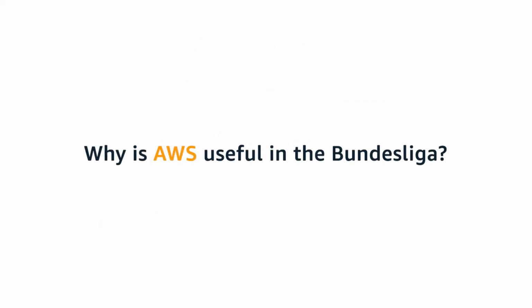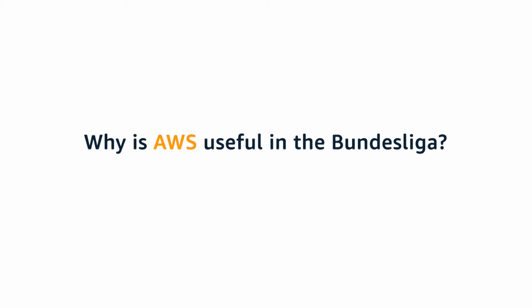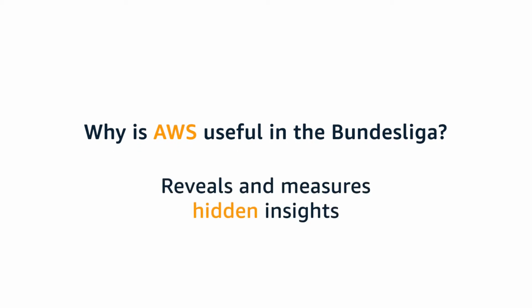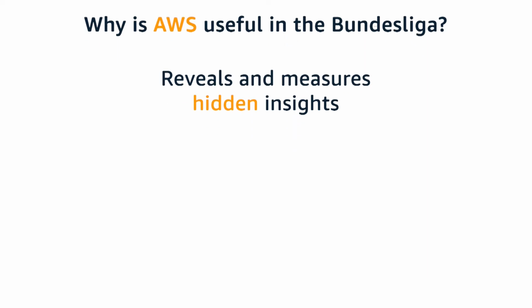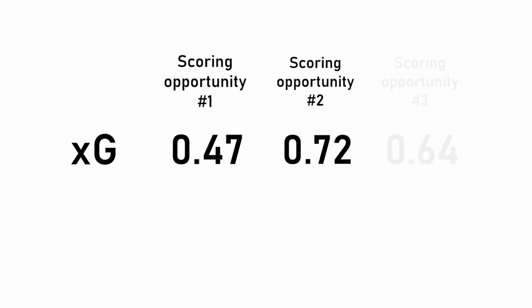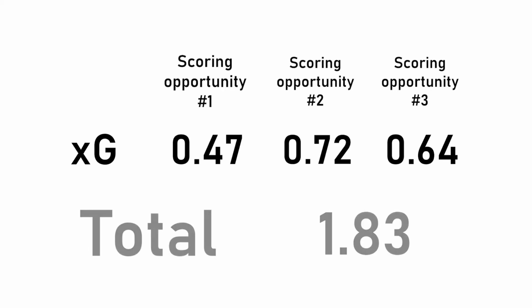But why are these metrics useful? Well, they provide actual values for aspects of the game that could not be objectively measured in the past. For instance, let's look at the XG model. The individual XG values can also be aggregated to provide the number of expected goals in a match. This value no longer suggests the probability of a single event. Instead, it indicates the expected outcome given a set of events. XG can often reflect more information about a match than the actual score itself.